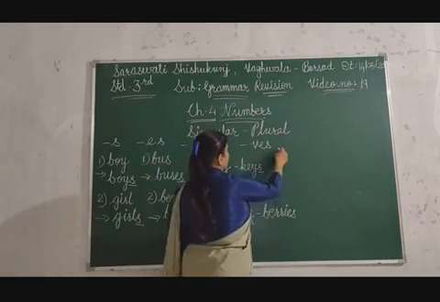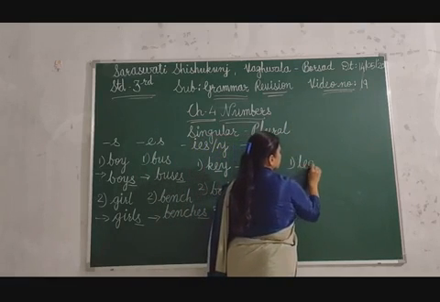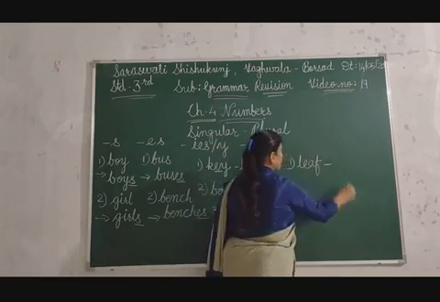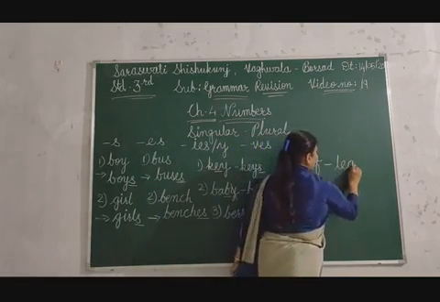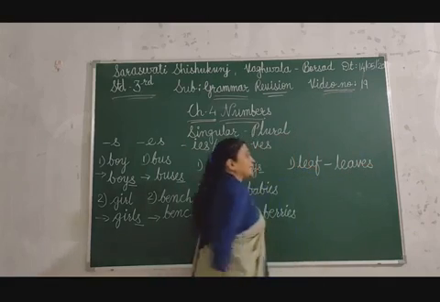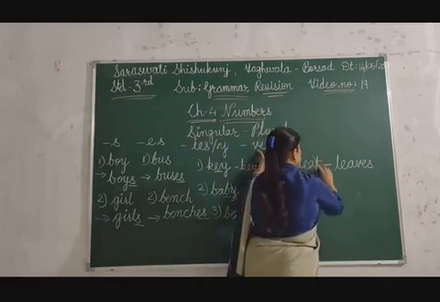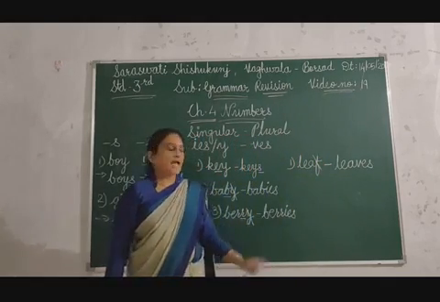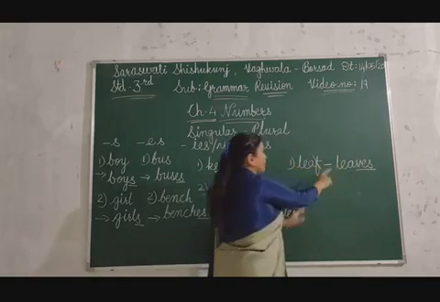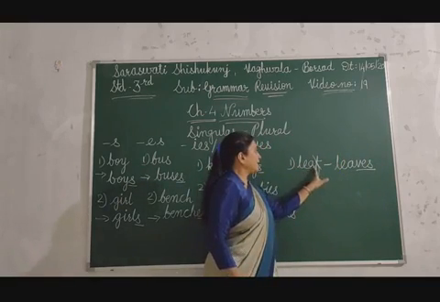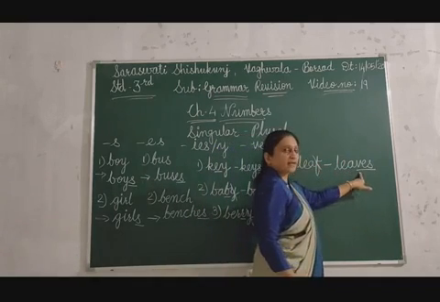And the last one is VES. For example, leaf. Leaves. What did we do? We dropped the F and added VES and made the plural form. Leaf, we drop F in the answer and add VES.